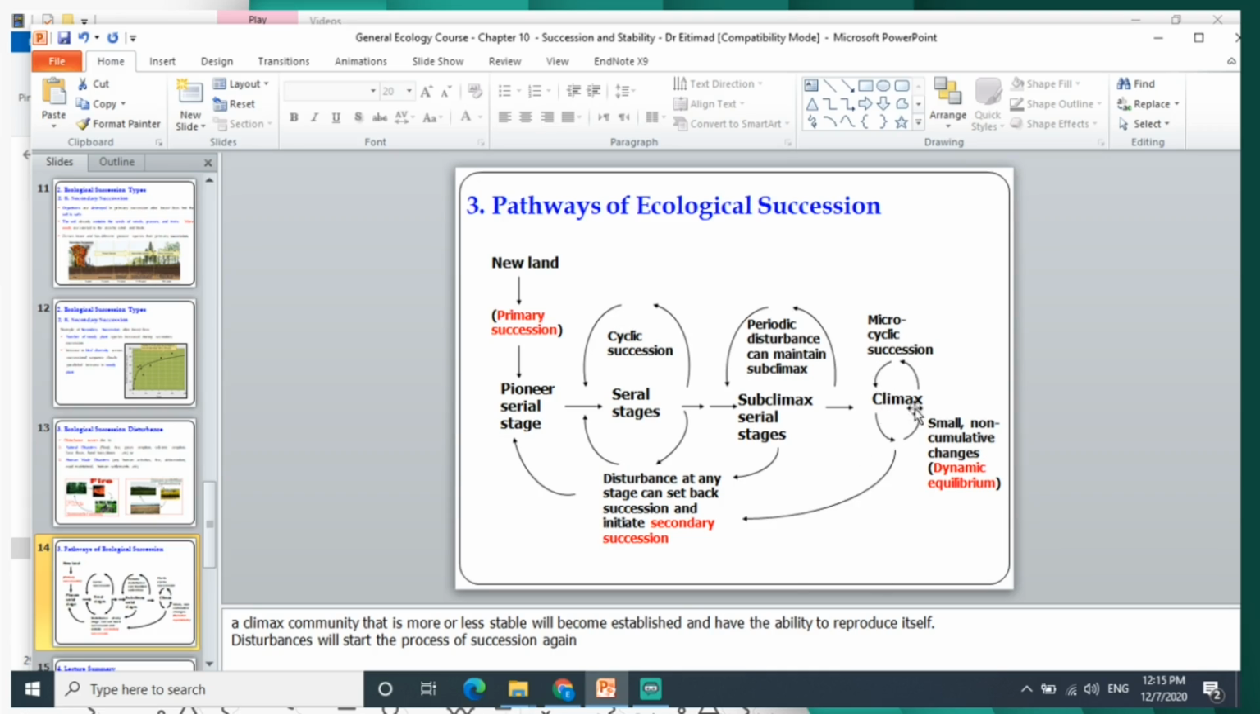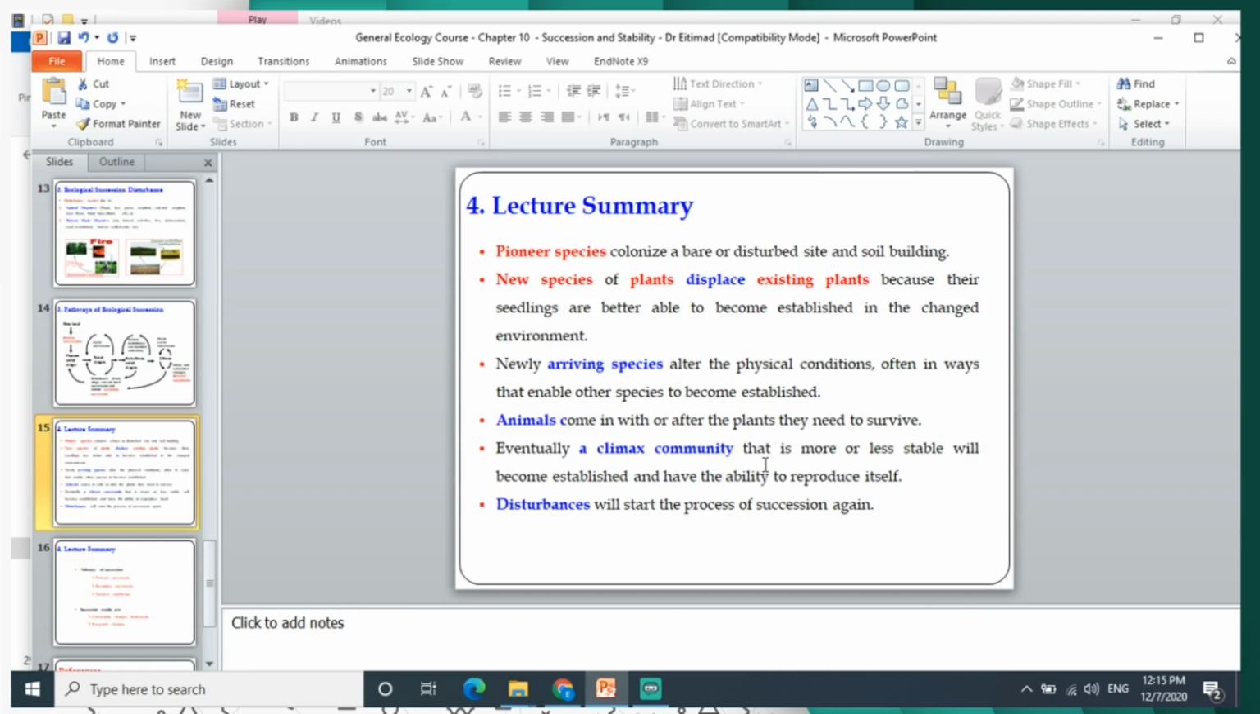But the climax community, we call it a dynamic community, we call it an equilibrium, because here there is some stability in this succession. Regarding the video summary, pioneer species colonize at the beginning, and then try to build some soil. New species of plants displace existing plants because their seedlings are better able to become established in the changed environment. Also, the newly arriving species change the physical conditions, making other species unable to become established.